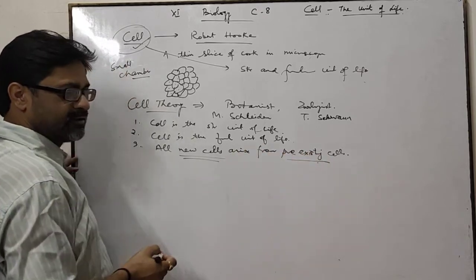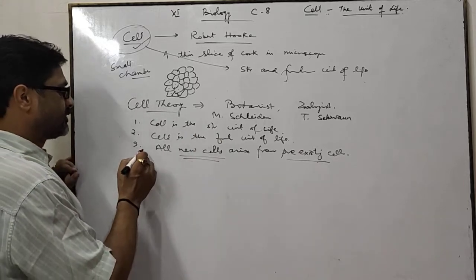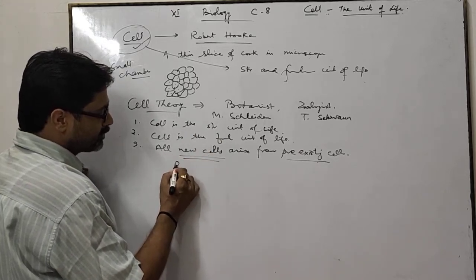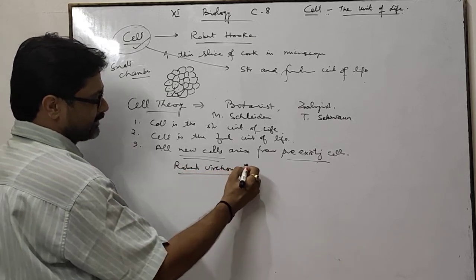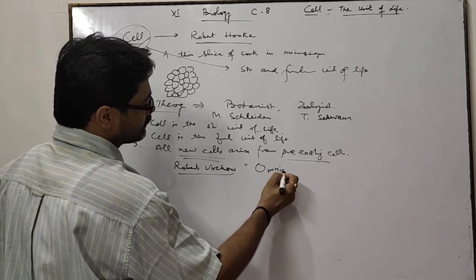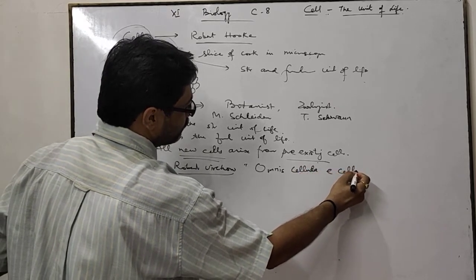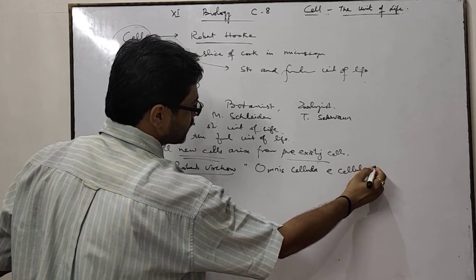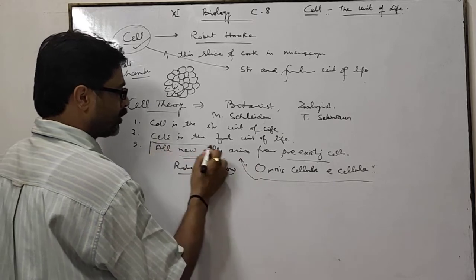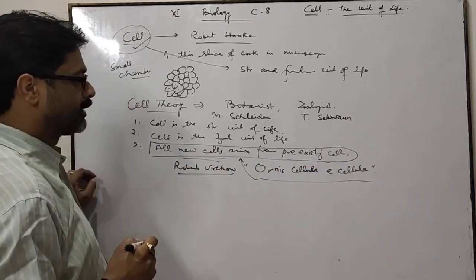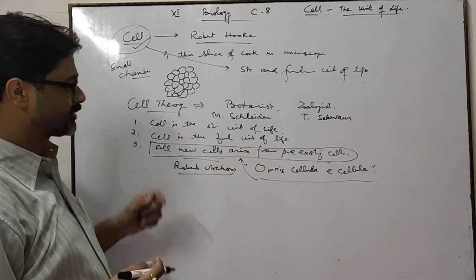It means if a cell is present earlier, then it develops to form new cells. Robert Virchow called this sentence omnis cellula e cellula. Omnis cellula e cellula. What is meant by this sentence? This sentence means all new cells arise from pre-existing cells. These are the 3 points related to cell theory.